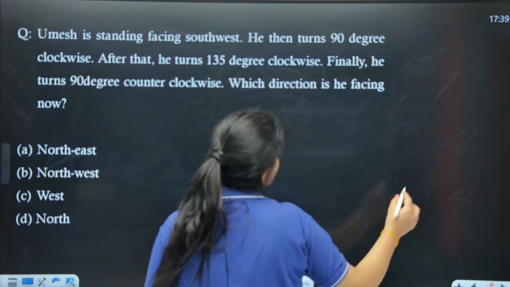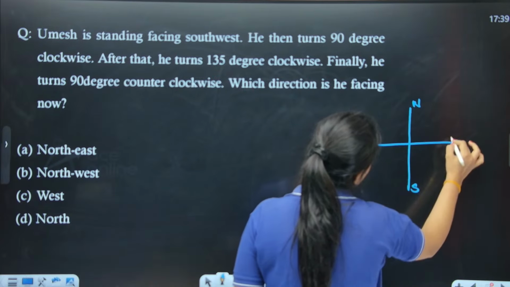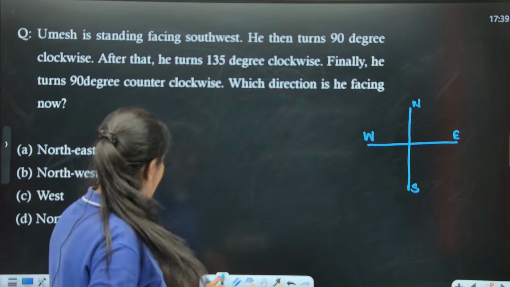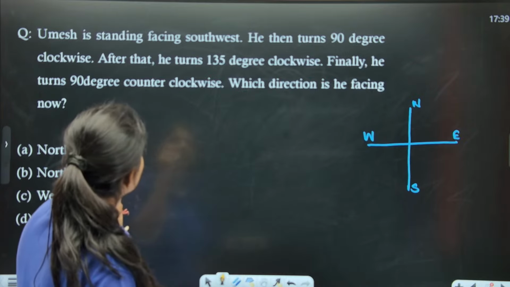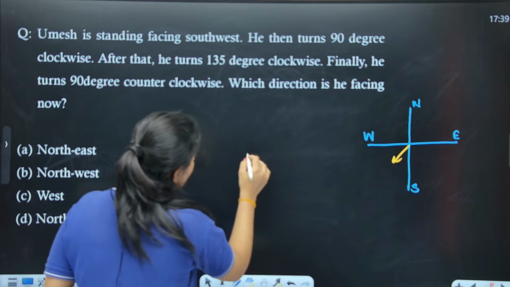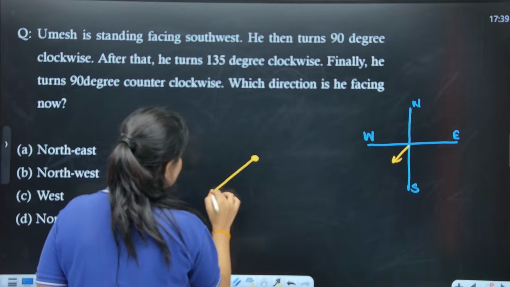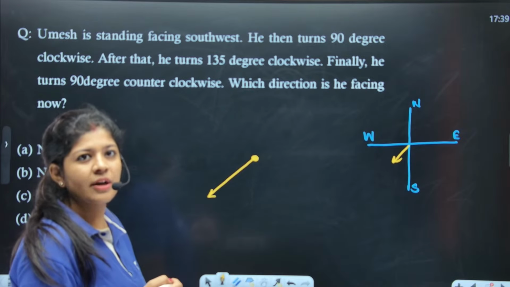So here I'll just take a reference of my direction plane. So here north, south, east, west, right? Okay. Now let's try to solve it. So the question is saying that Umesh is standing facing southwest. So this direction is southwest, right? So I'm just assuming that this is the Umesh and he's facing in this direction. This is nothing but the southwest direction, right? Very good, Nishant. Very good, Caroline.